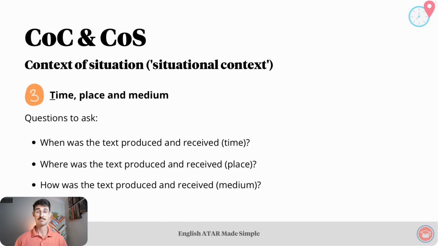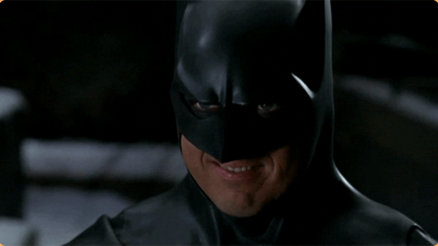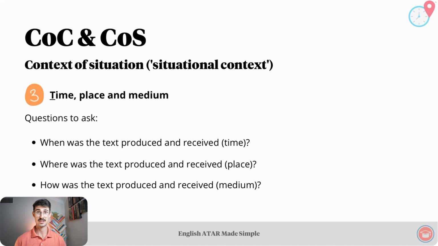Example: Batman. Not the Batman with Robert Pattinson, but the one with Michael Keaton, the kind of original Batman. It was produced and released in 1989. That refers to the time. It was shot at Pinewood Studios in England from October 10, 1998 to February 14, 1989. That refers to the place. And it had a theatrical release in Los Angeles in June 1989, and it was distributed to theaters internationally in subsequent months after that, and that refers to the medium.